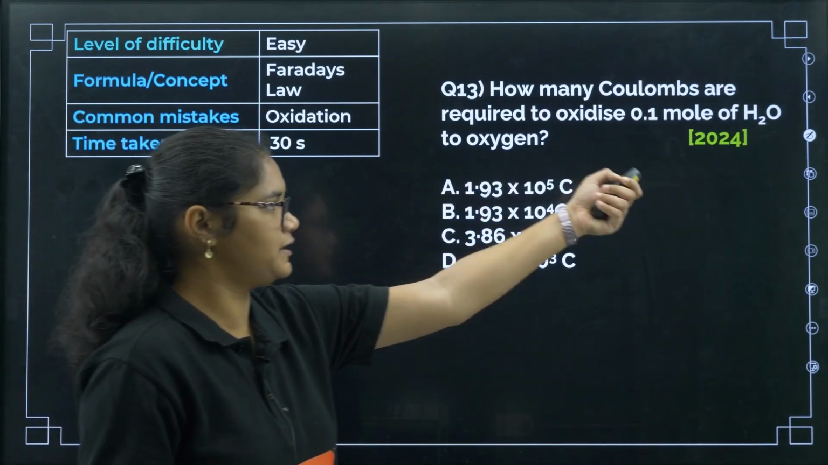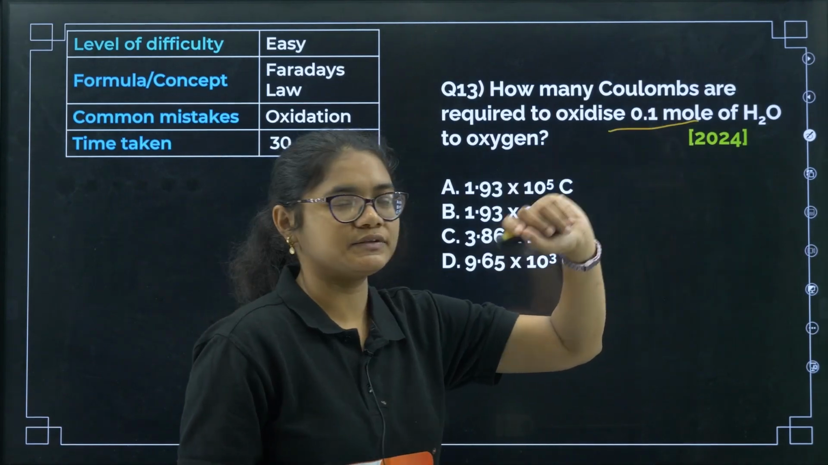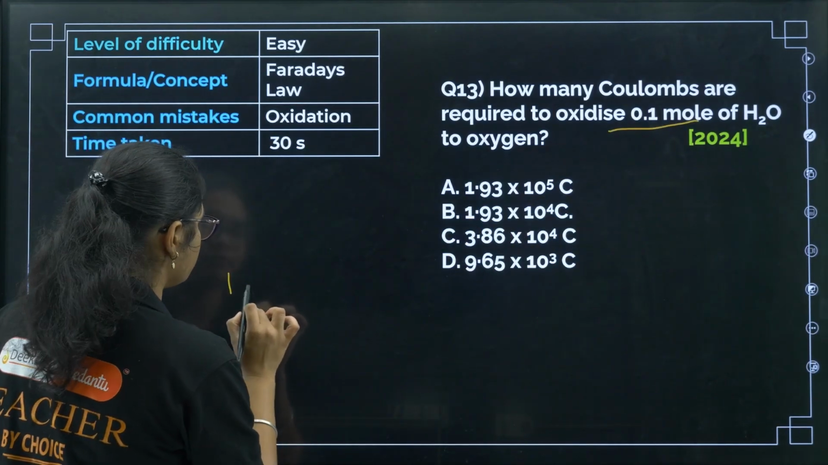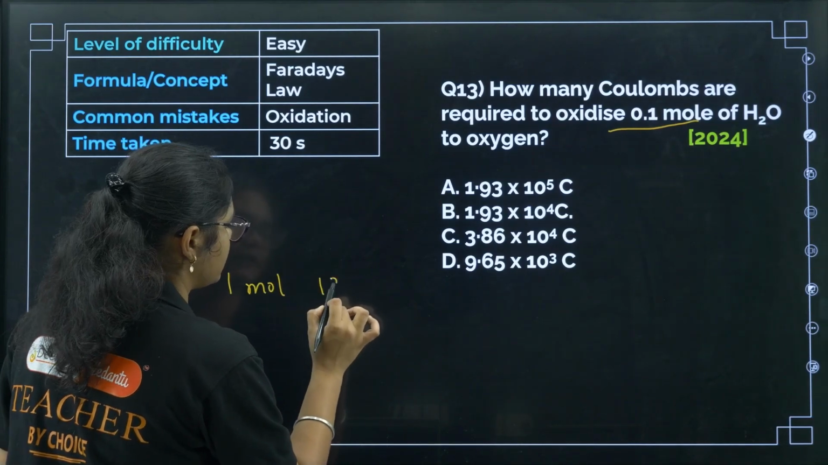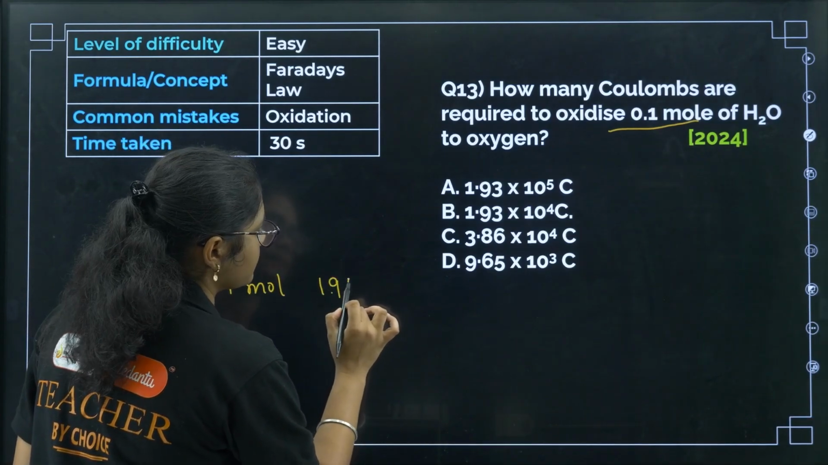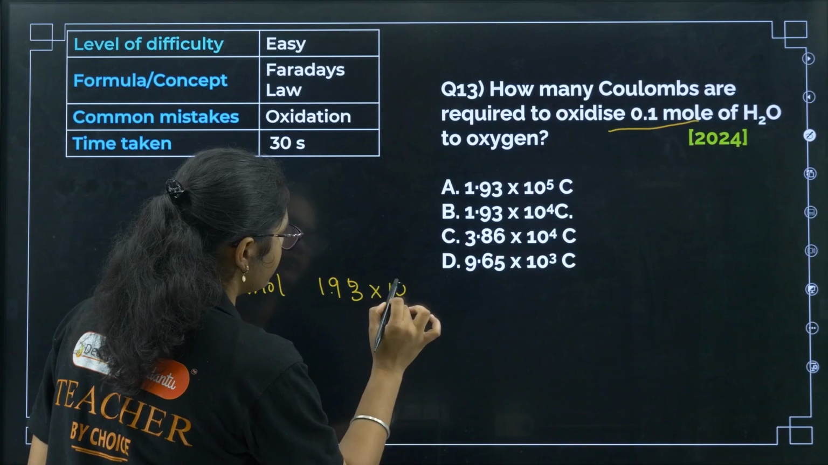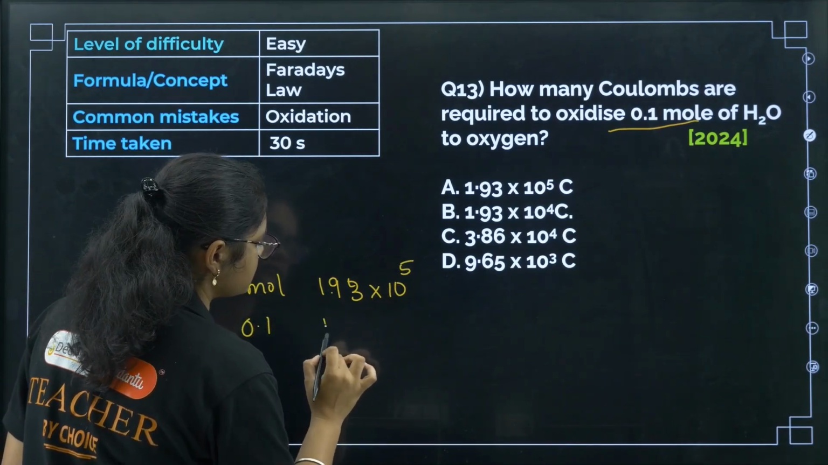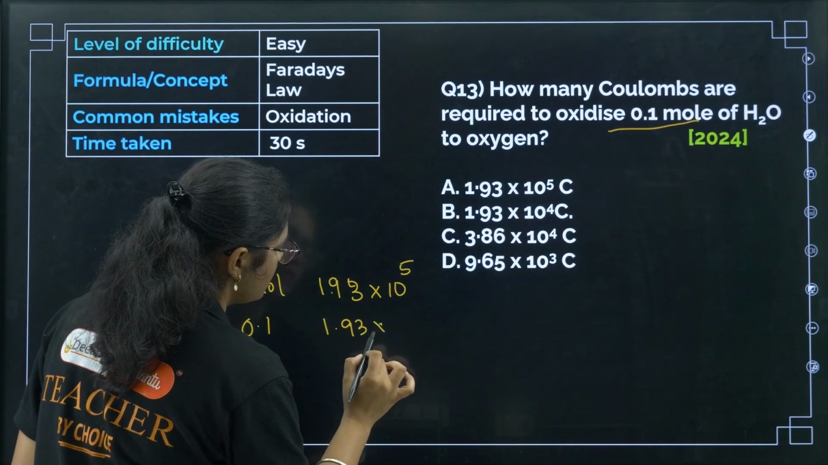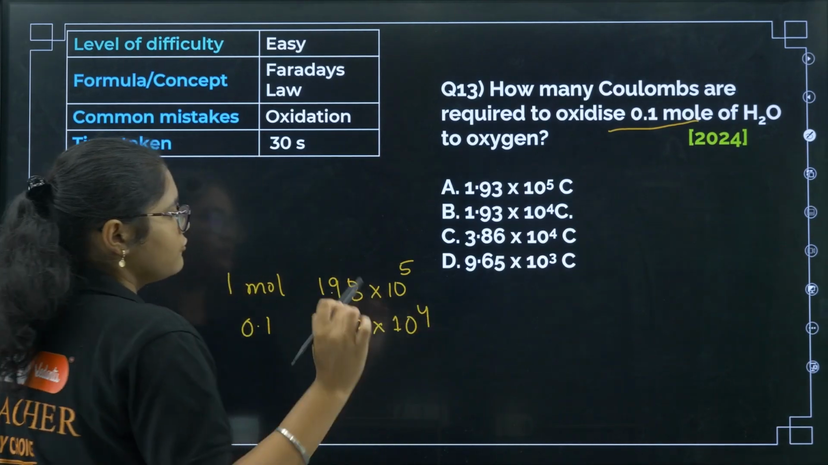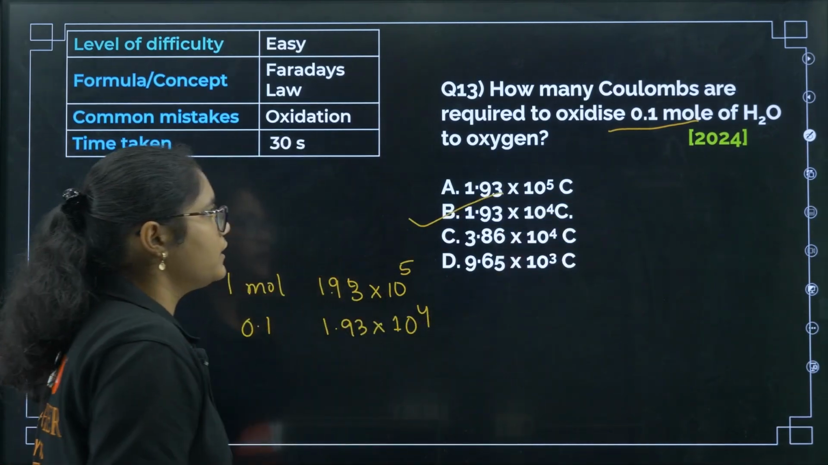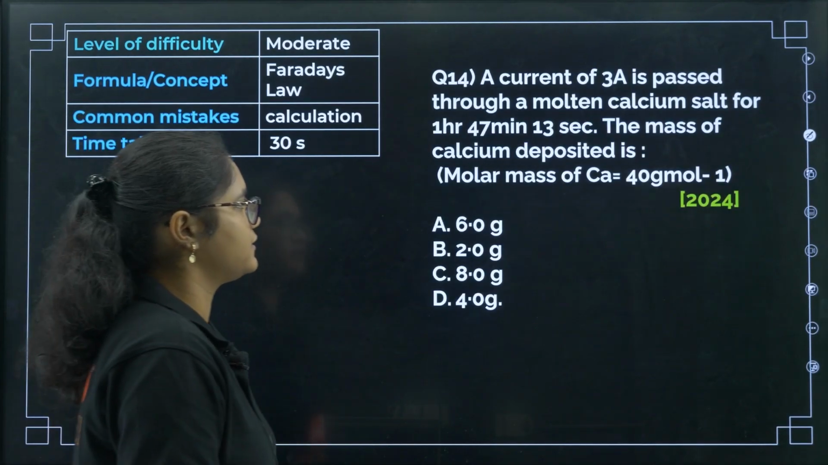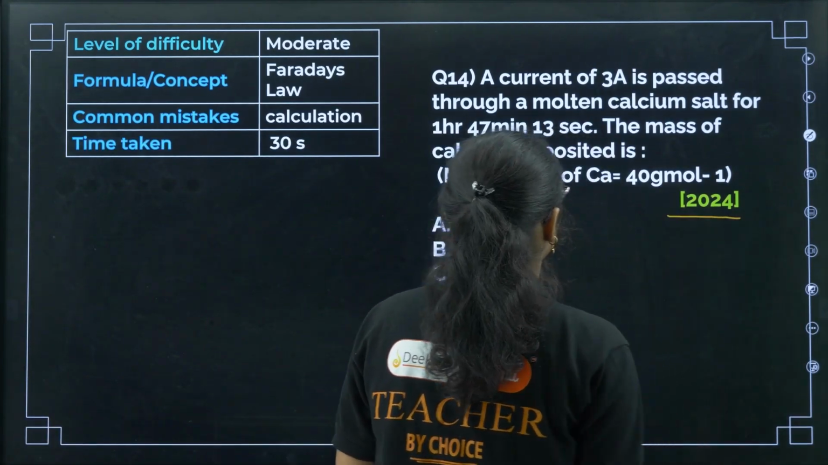Next, in 2024, a similar question was asked with 0.1 mole. For 1 mole, we have just seen that I need 1.93 into 10 to the power of 5. For 0.1 mole, how much will I require? Just multiply by 0.1, so that will be 1.93 into 10 to the power of 4. So the correct answer here will be option number B. Easy question. Next question, this question was also there in 2024.